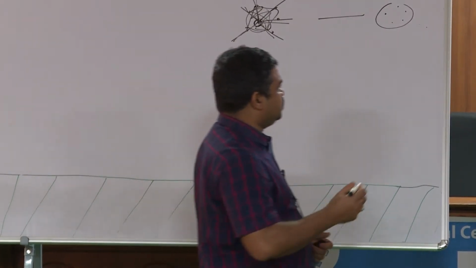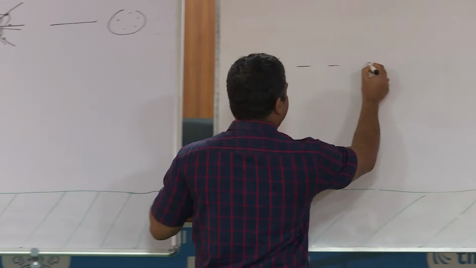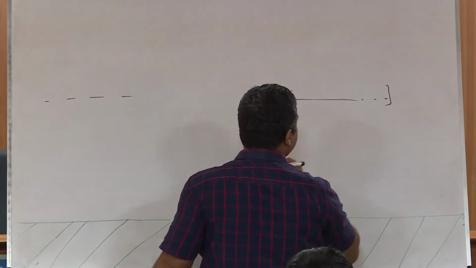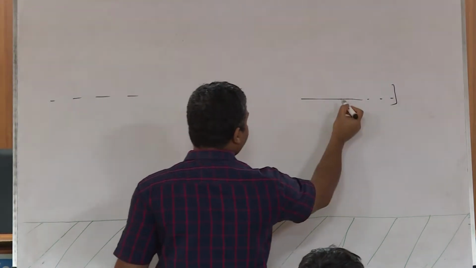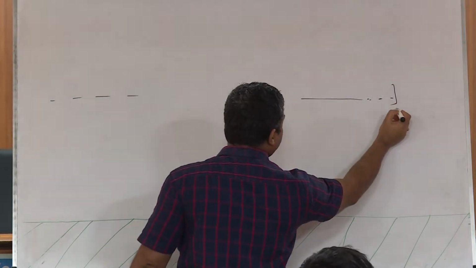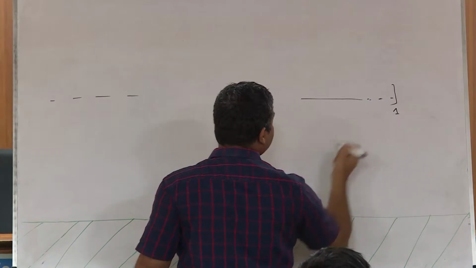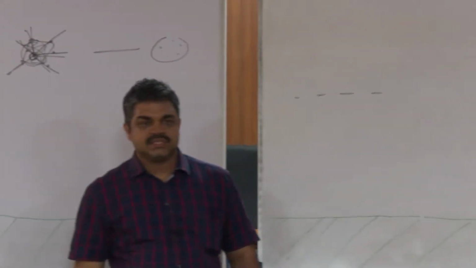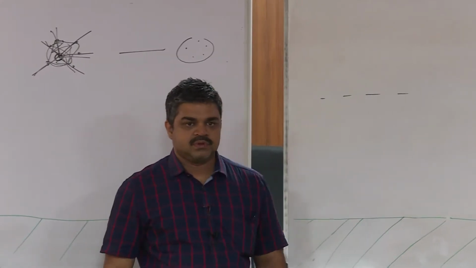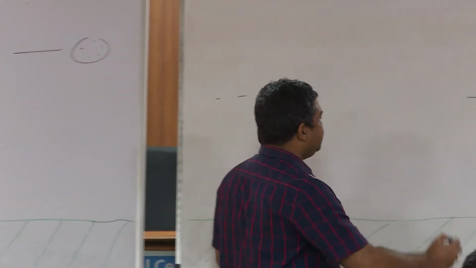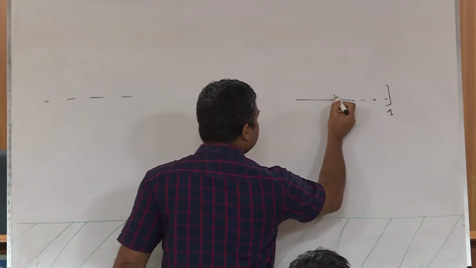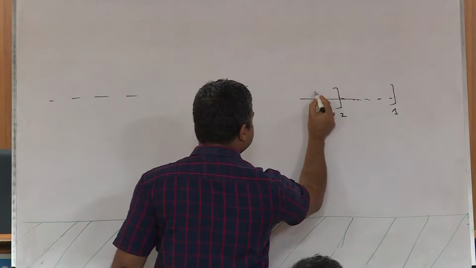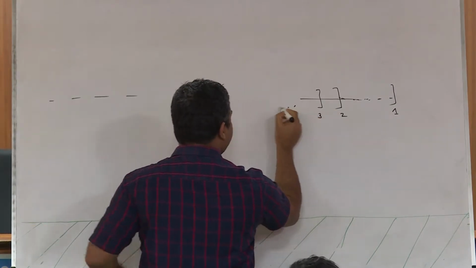So suppose you have an interval graph here. We will call the interval which ends the last as the first vertex to color, right? And then next, somewhere it ends like that.